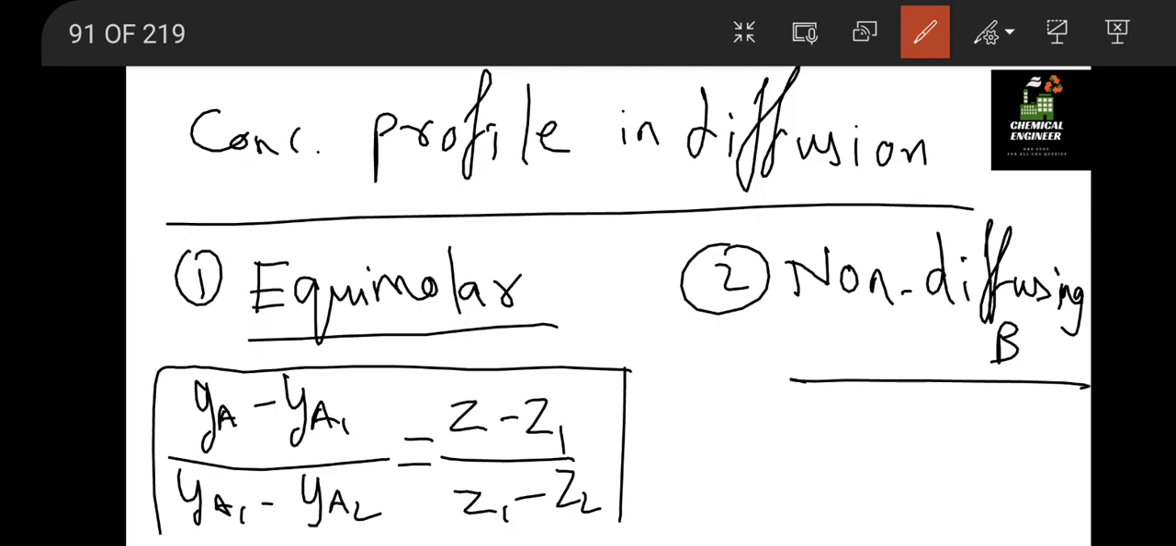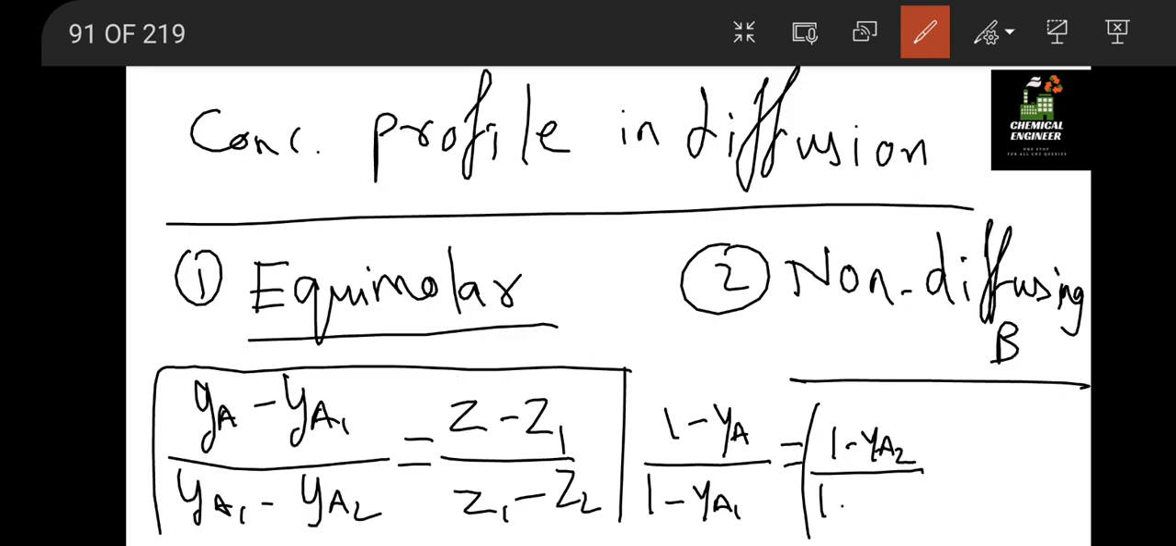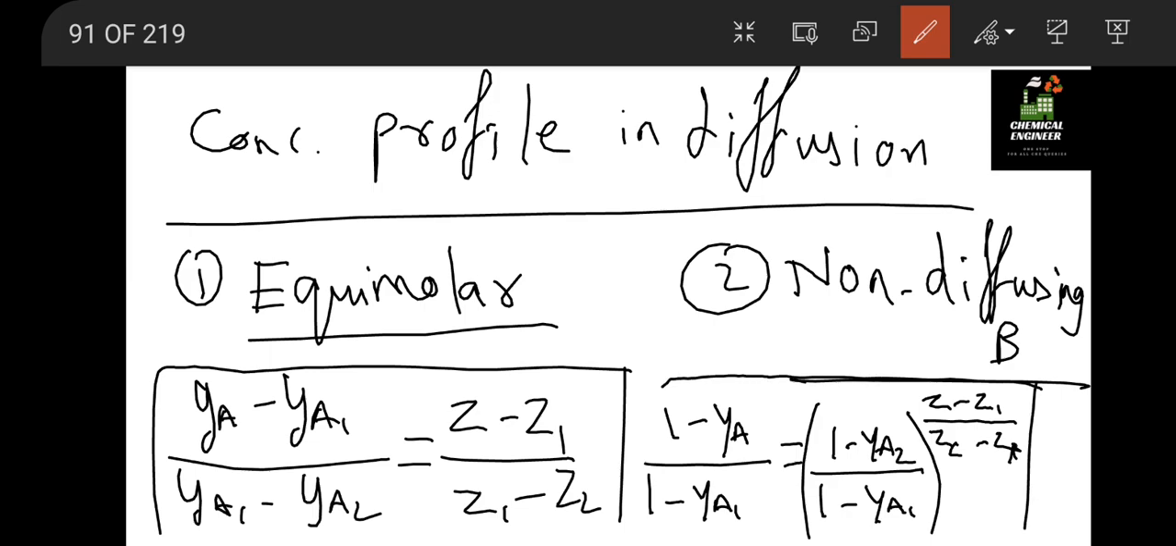Similarly, for the non-diffusing case, we have (1 minus Ya) divided by (1 minus Ya1) equal to ((1 minus Ya2) divided by (1 minus Ya1)) raised to (Z minus Z1) divided by (Z2 minus Z1). Okay, this is for the non-diffusing B case, so you have to remember this formula as well.